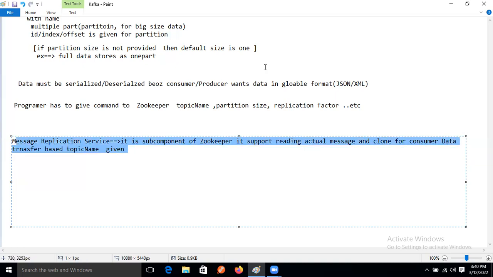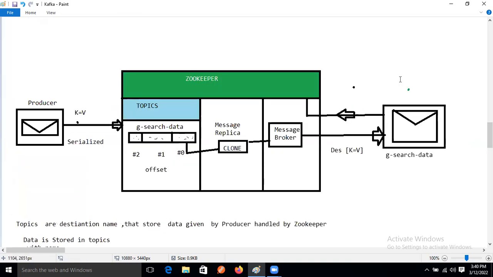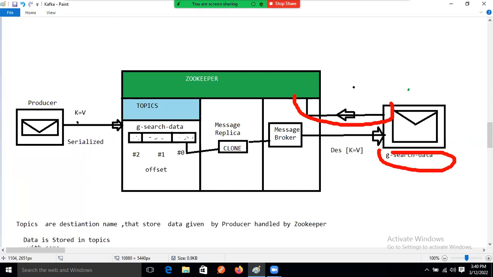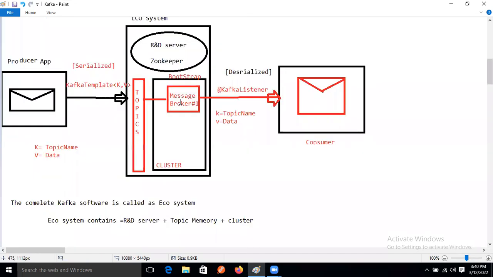First, our consumer wants to request to whom? Zookeeper, using what? Topic name, so that bootstrap. So the bootstrap means what? The bootstrap is the message broker memory name. Bootstrap message broker memory, that is the bootstrap, right?